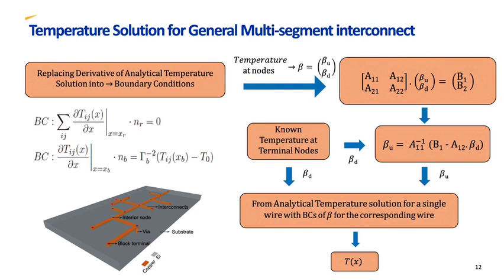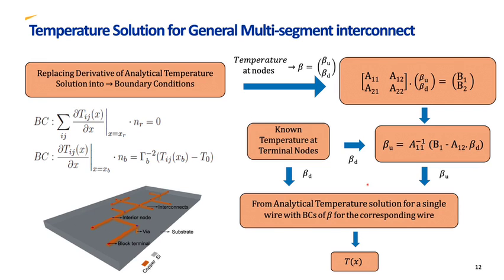We notice that at terminal nodes, the related elements of beta are known already, which are called beta D. And beta U denotes the unknown elements of beta. Then the unknown temperature at nodes can be calculated as this equation. Then we have the temperature at all nodes, which are called beta.